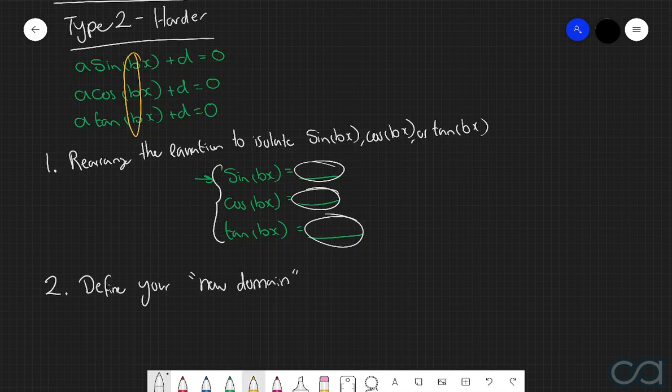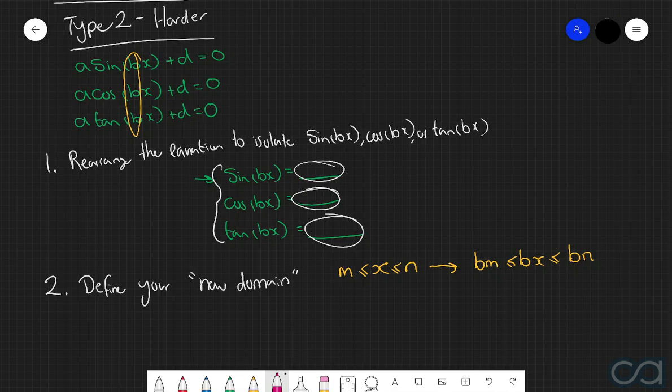Now, essentially what this comes down to is this. If we have that x must be between two different values, let's call these values m and n, then if we consider b multiplied by x, then the domain of b multiplied by x is b multiplied by m and b multiplied by n.